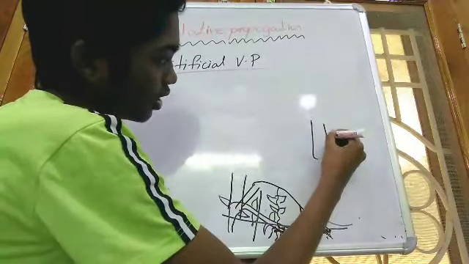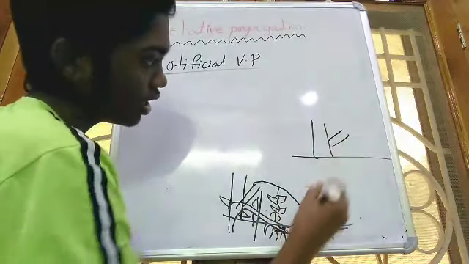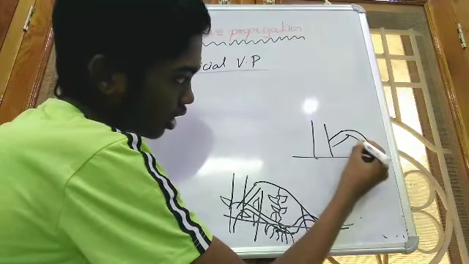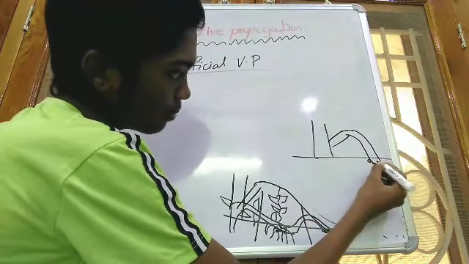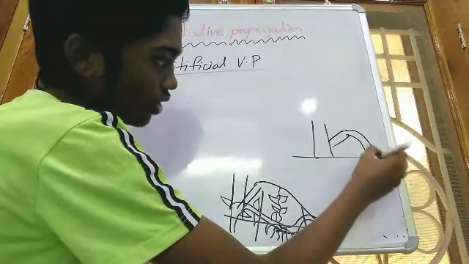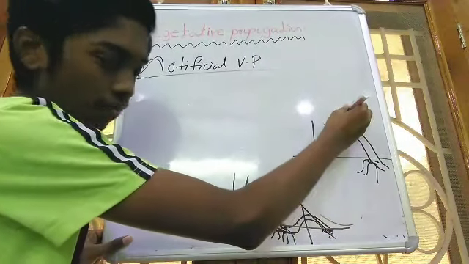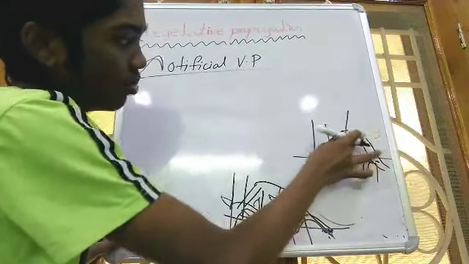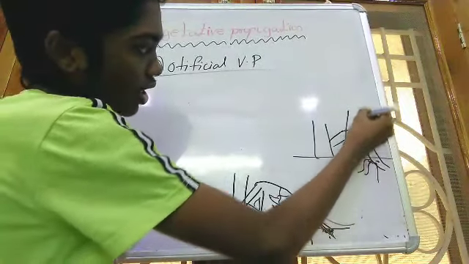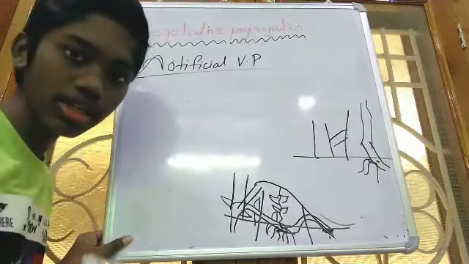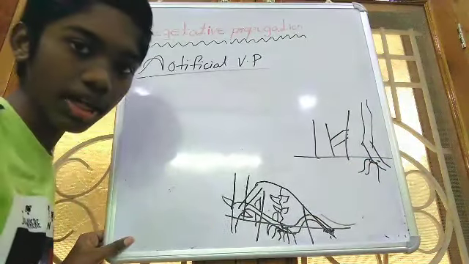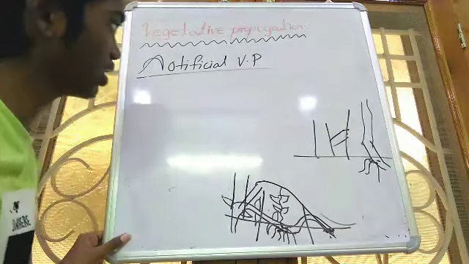So if this is the plant and this is the stem, this is the soil, artificially the human being will bend it into the soil. Then here it will develop buds and roots. Then after developing of roots, human being will cut the stem. Then it will be separated from the parent plant. With the help of the rains, it will be growing into another new plant. That is layering. Here artificially we are bending the plant. So that's why it is coming under the artificial vegetative propagation.